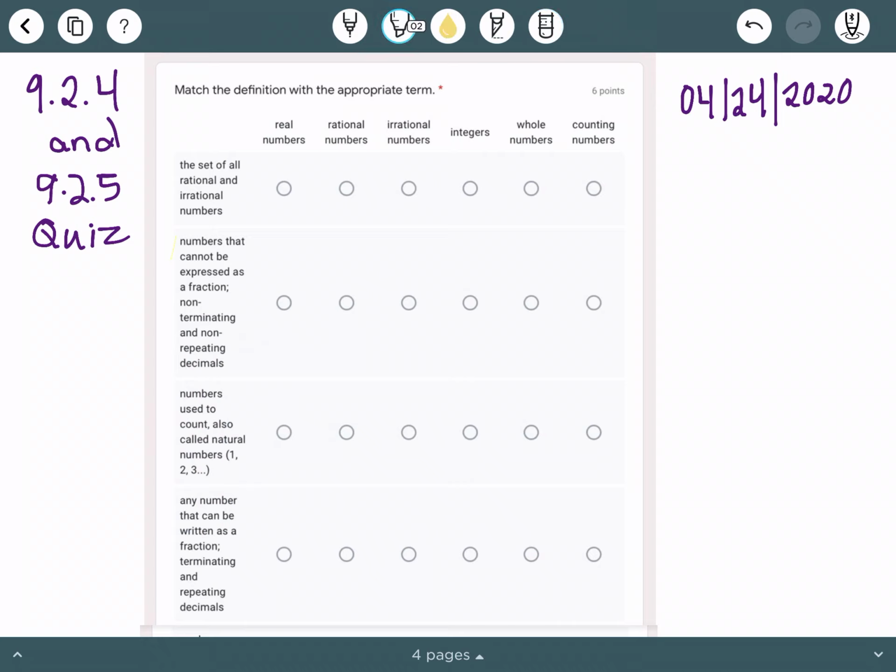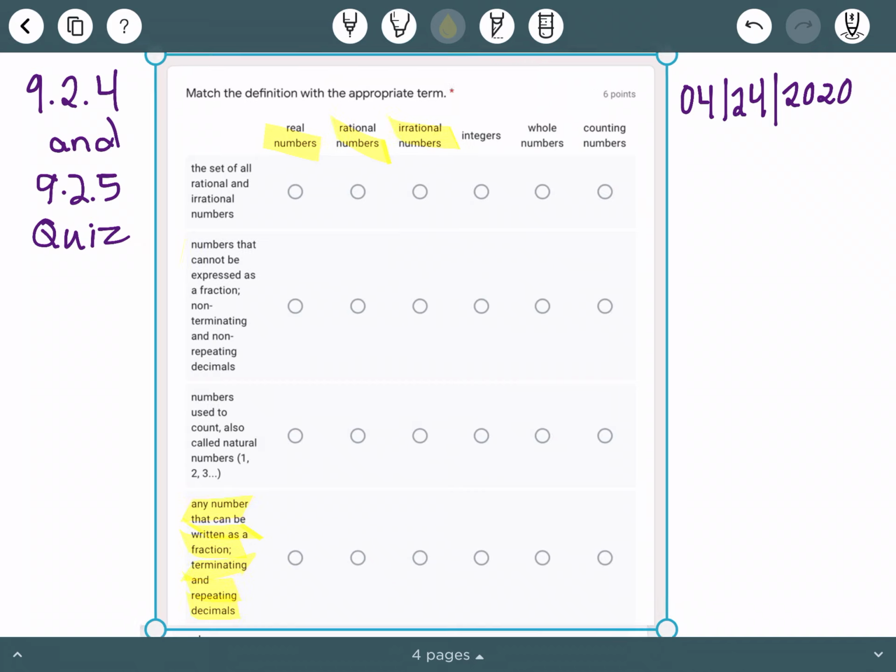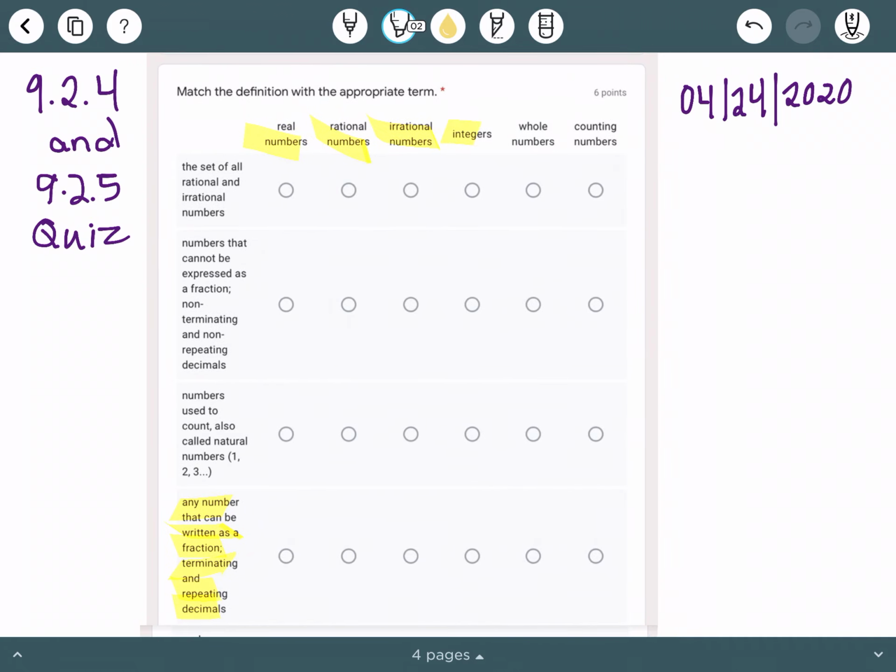Okay, the next one, any number that can be written as a fraction, terminating, and repeating decimals. Are those real numbers, rational numbers, irrational numbers, integers, whole numbers, or counting numbers?